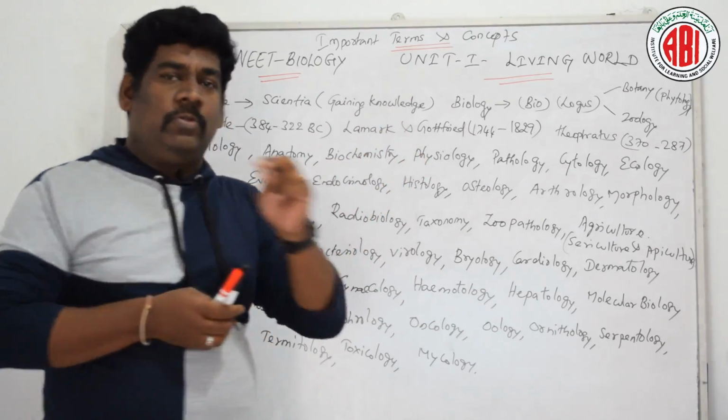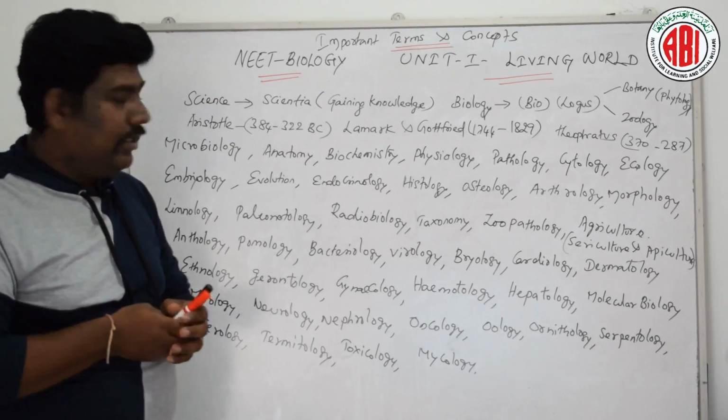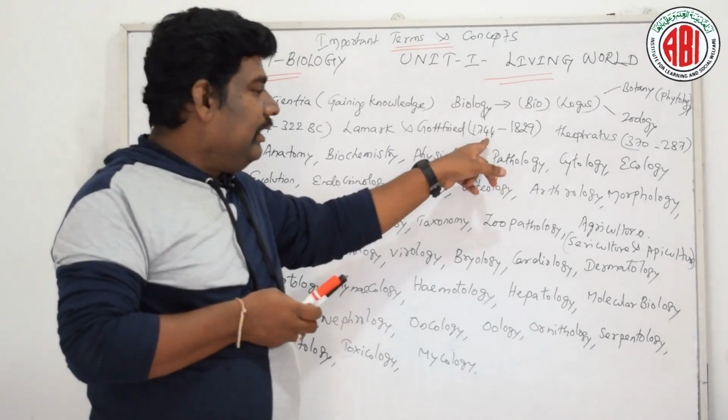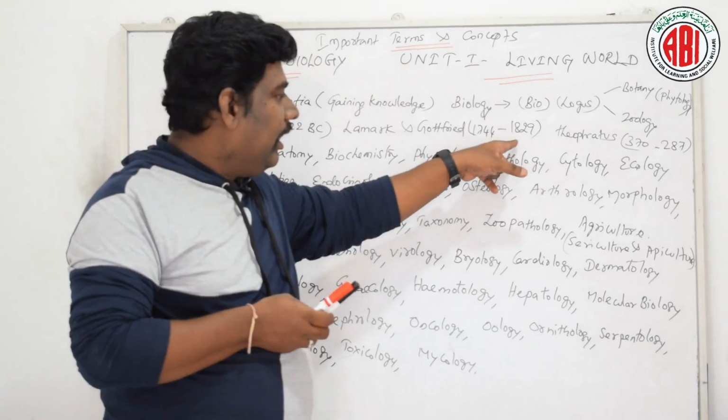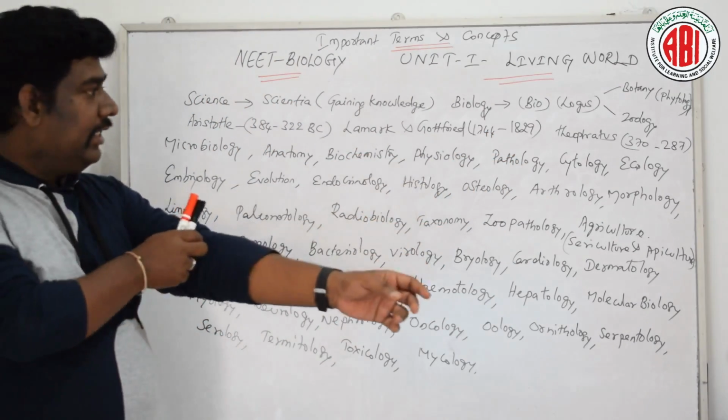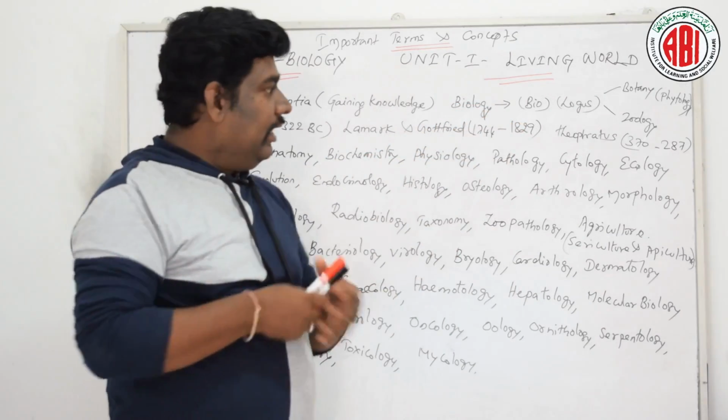And there are two important scientists, Lamarck and Gottfried, between the years 1744 and 1829. They were the first who coined the term biology.